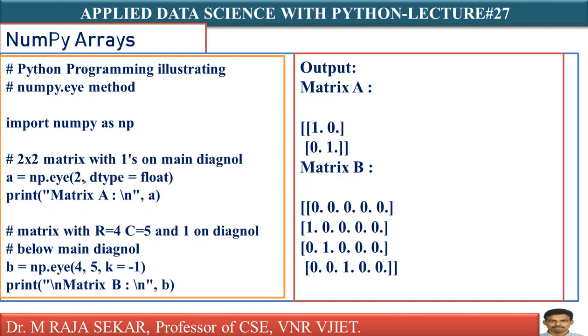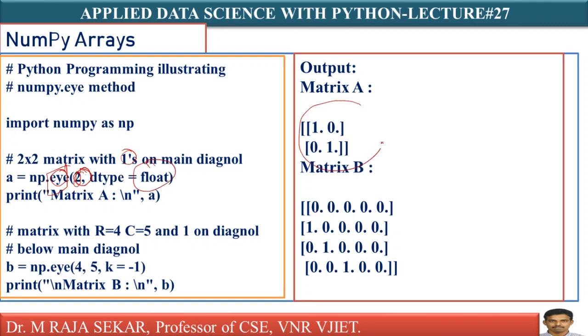Import numpy as np. Just see here, np.eye. eye means it will create a diagonal matrix. In the principal diagonal it will keep ones, a matrix with ones in the main diagonal. Here 2. How many rows? 2 rows. Am I mentioning columns? We are not mentioning columns. In that case, number of rows equals columns. Just remember, for np.eye, if you are not mentioning any columns, it will take the same number of columns. It will create a 2 by 2 matrix whose data type is float.